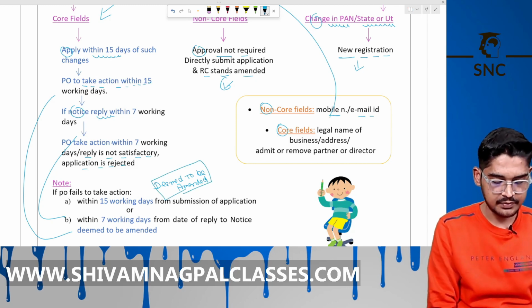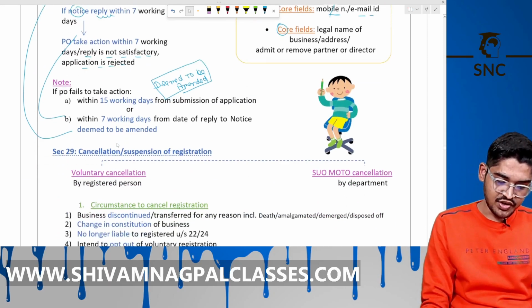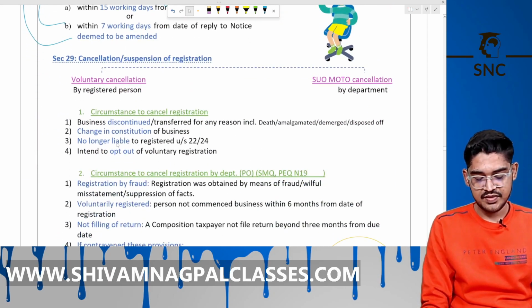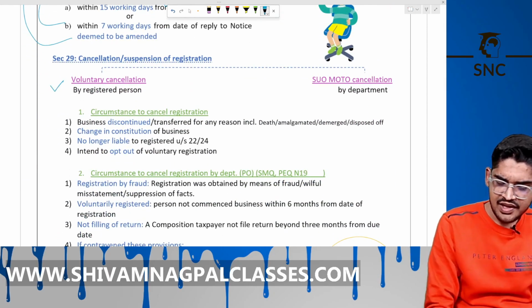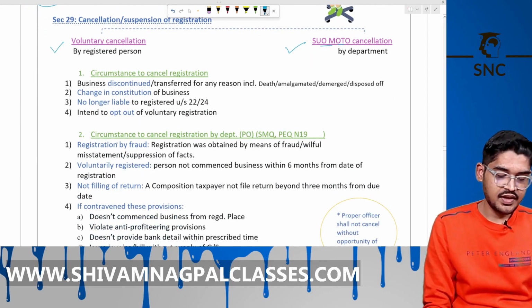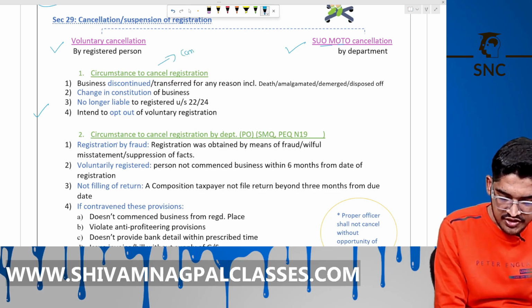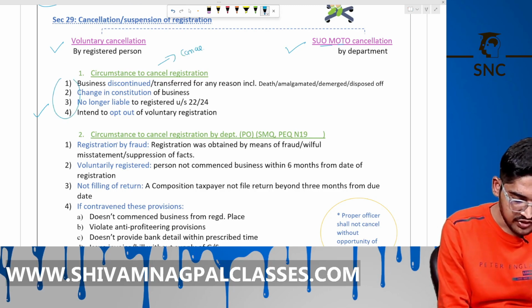Okay, right. Section 29 says cancellation or suspension of the registration. It can be voluntary or it can be by the department suo motu. So when you yourself cancel the registration, there are 4 points for this.